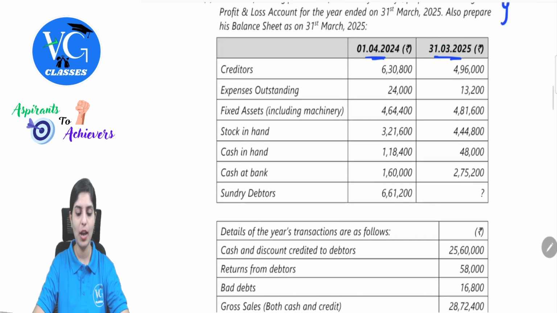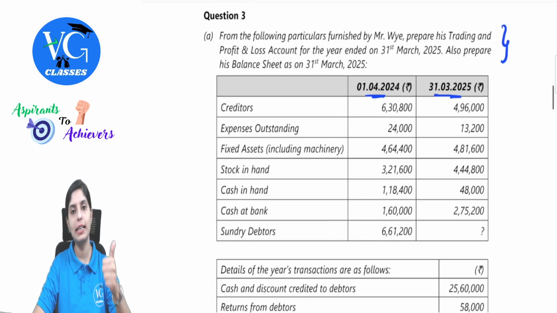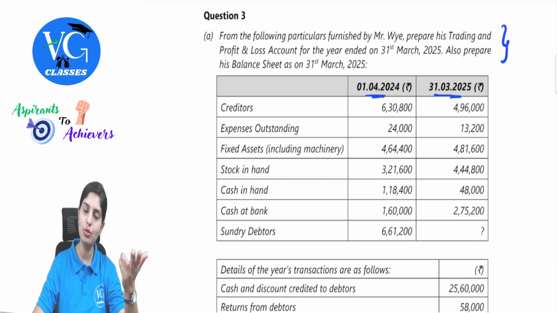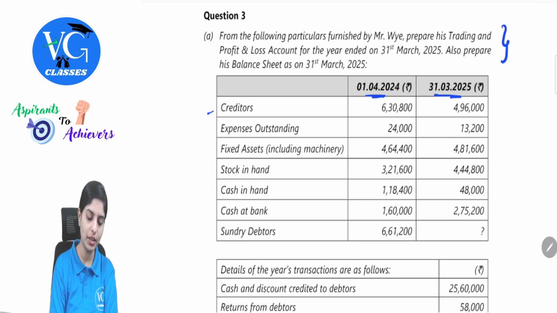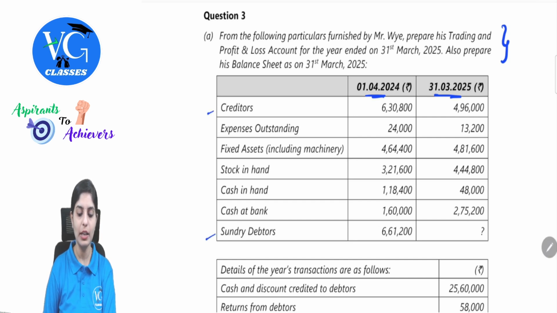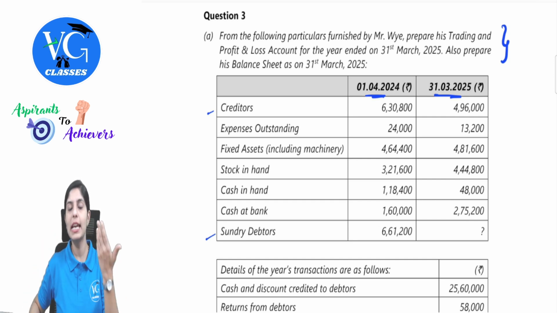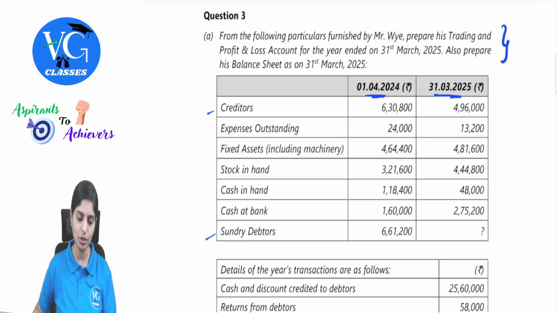Always and always when you have such a question, prepare creditors account and debtors account. These two are a must. Sometimes there would also be a cash book required. If there are any details provided with respect to cash transactions, make sure you also make that a working note. In this, we have observed creditors account and we are also observing debtors account. There are also other items: expenses outstanding, fixed assets, stock in hand, cash in hand, cash at bank. You need not prepare a separate account for these because they will anyway get placed in the respective financial statements.